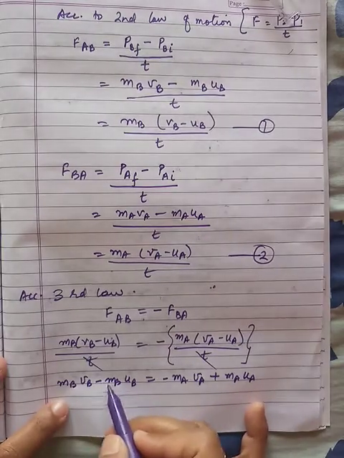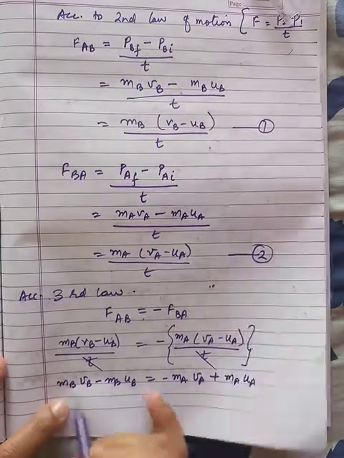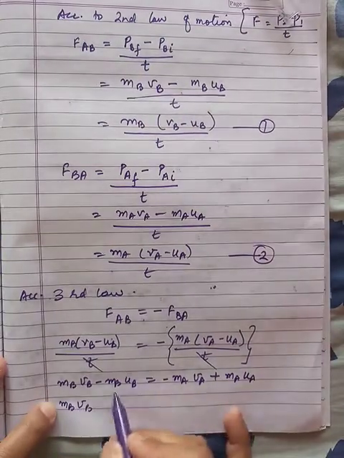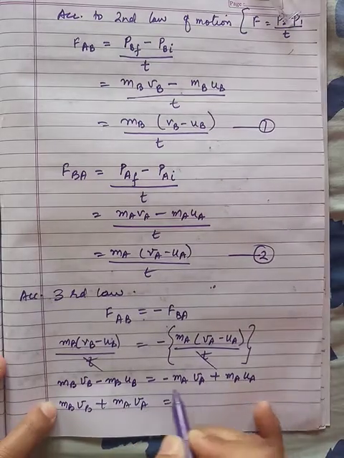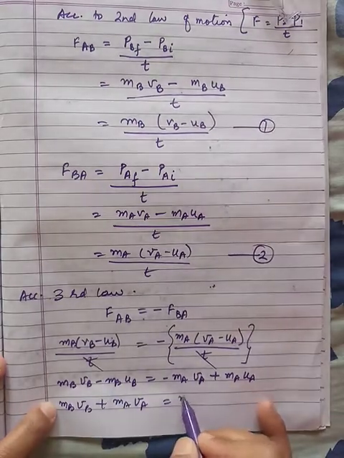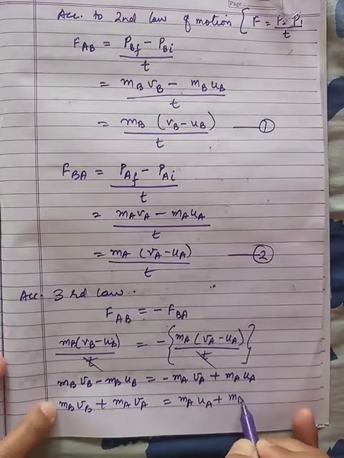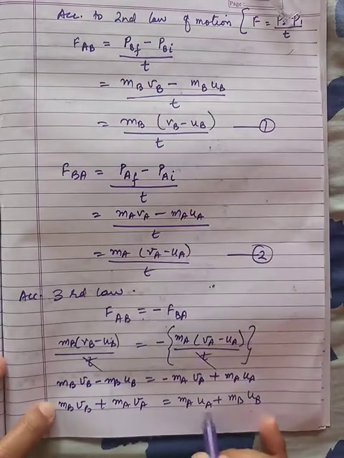The negative terms are taken out to this side. MBVB plus MAVA is equal to MAUA plus MBUB.